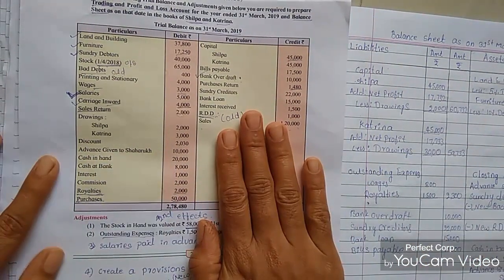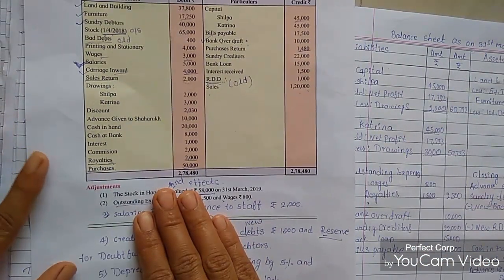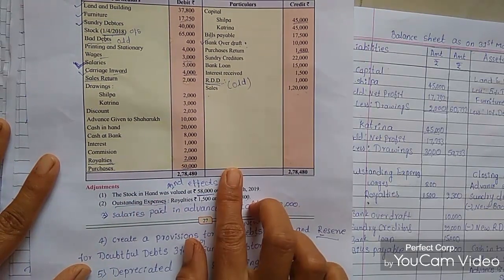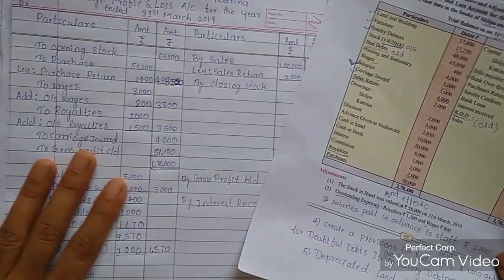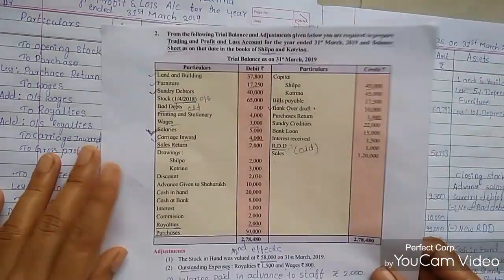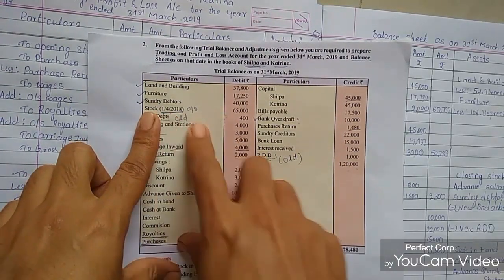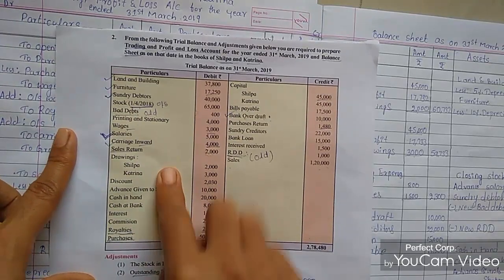First we need to check the adjustments, and usually all the adjustments will have a second effect. It will come in the balance sheet also and the P&L account also. Then we need to adjust with a particular amount in the table.